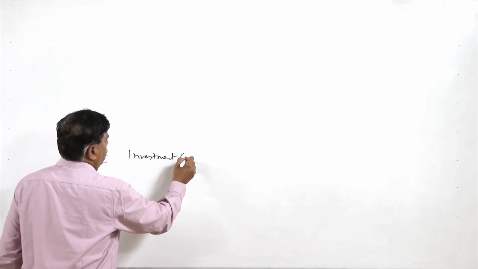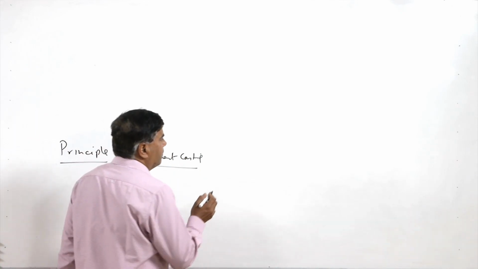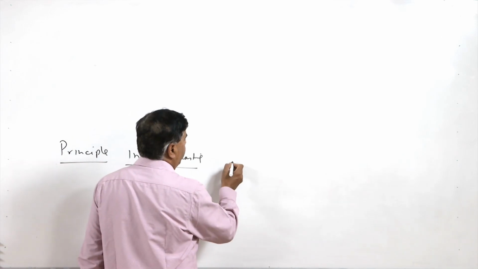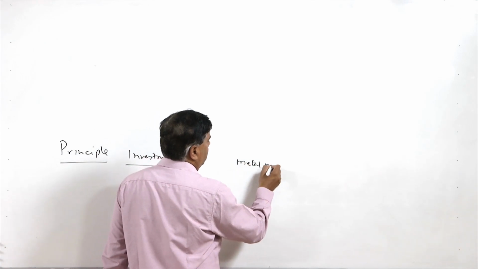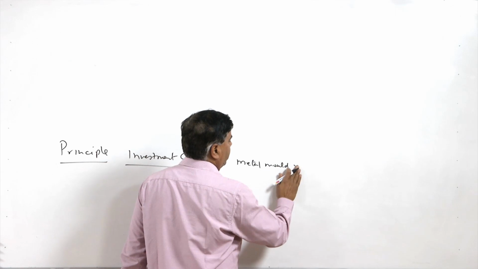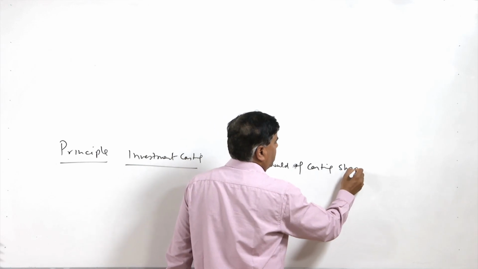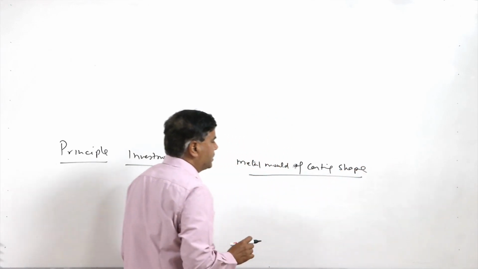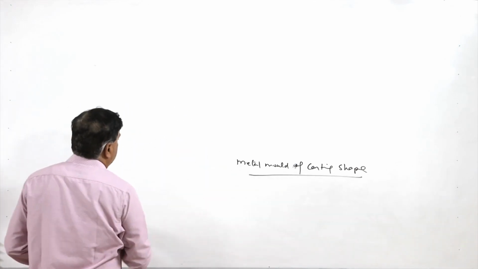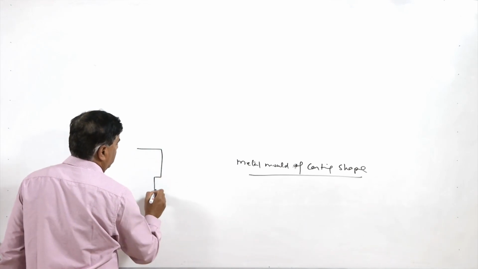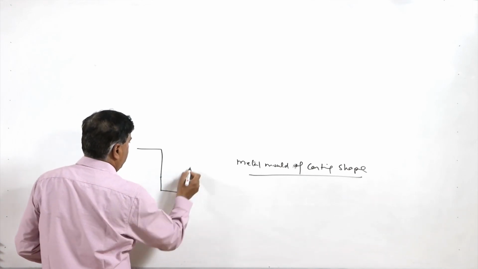In this casting process, first of all we need one metal mold of the casting shape, means a cavity having the shape corresponding to the casting which is to be produced. So, say this is the mold of the metal.